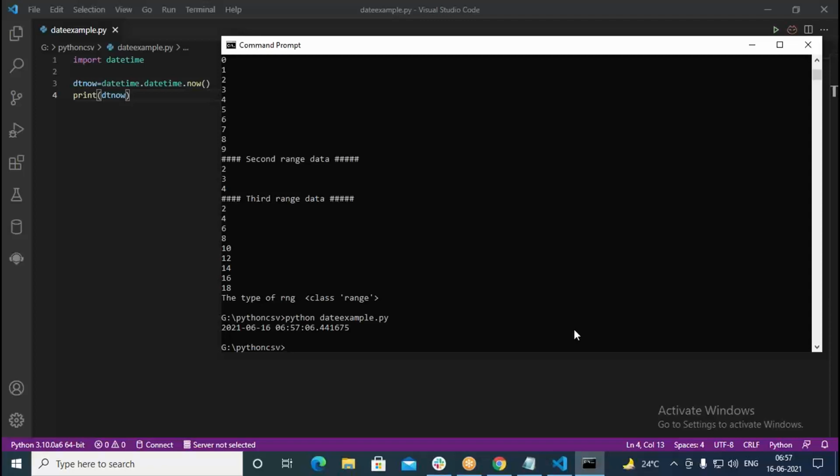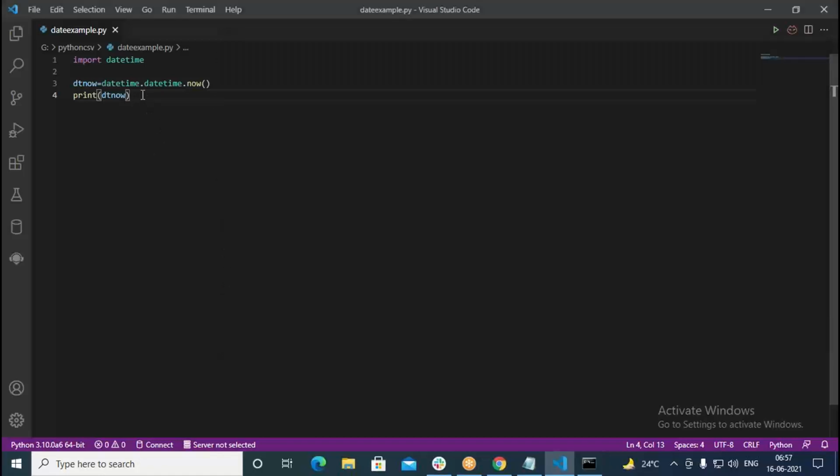So it's giving you the current date and time from the system. So from the system it is taking and showing you here the date as well as time. So we are retrieving everything when we use datetime.now. From those things individually, you can retrieve the year, the month, the day, everything is possible.